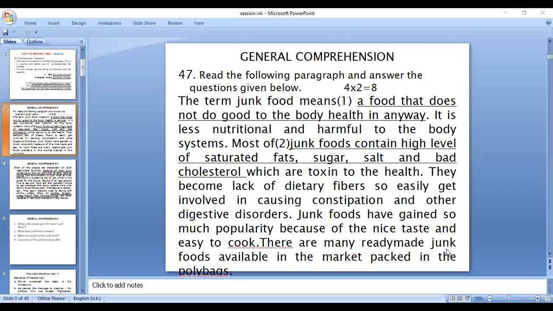The third question is, why do people prefer junk food? So you have to take part of the question, that is, people prefer junk food. That is the way in which you have to begin the answer, taking part of the question. People prefer junk food because of their busy schedule, or they do not know how to cook food at home.